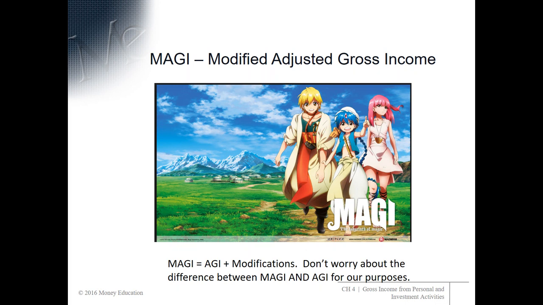So for each use of modified adjusted gross income in tax, there are different modifications. And again, for our purposes, you don't need to worry. In the real world, most of the time, there are no modifications to get from AGI to MAGI. So there you go. You'll see that term a lot.